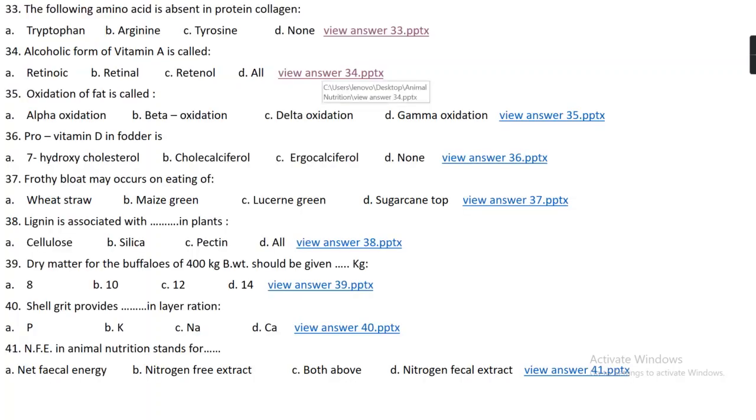Question number 35. Oxidation of fat is called option A alpha oxidation, option B beta oxidation, option C delta oxidation, or option D gamma oxidation. The right answer is option B, which is beta oxidation.